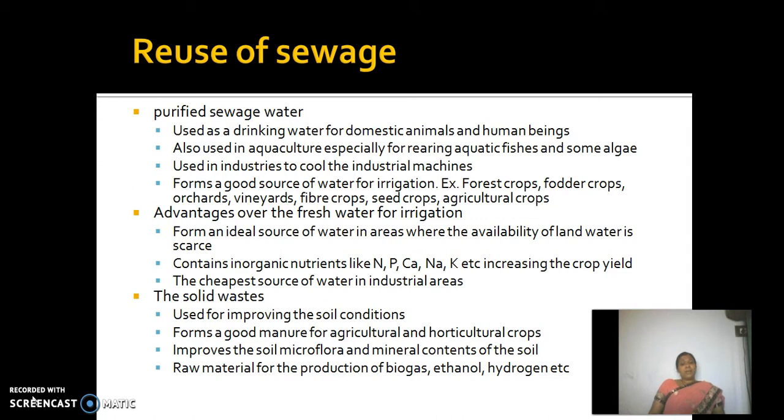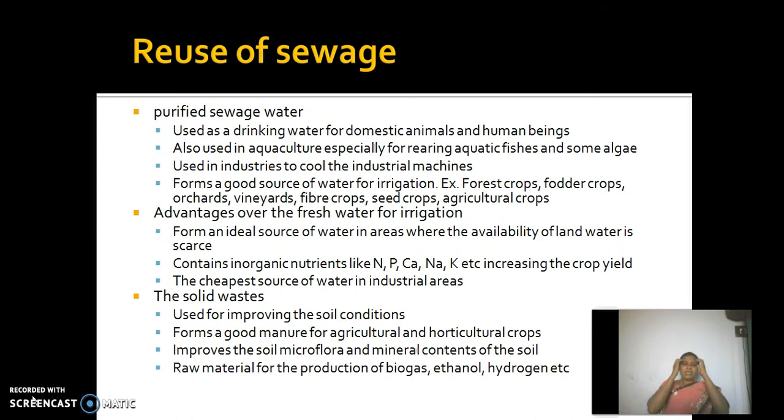And then compared to the fresh water that is taken from a well or bore, sewage water contains more inorganic nutrients like nitrogen, phosphate, calcium, sodium, potassium, etc. that will increase the crop yield. And this is the cheapest source of water in industrial areas.